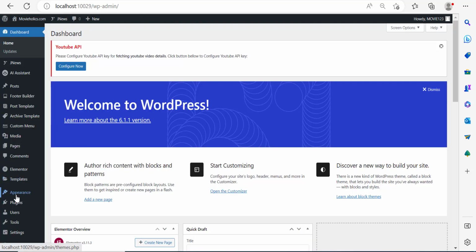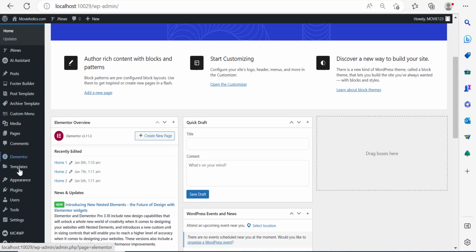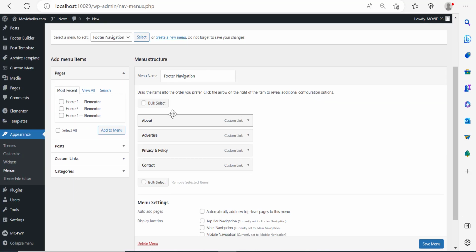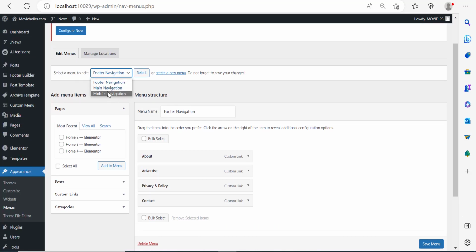And so I want you to go to appearance, hover over it, or if it doesn't show, make sure you hover over it or click it, then click on menus. And then we'll access the menus that are on this website. So here we have 3 menus. How do I know that? Well, you just click over here and you will see we have footer menu, main menu, and the mobile navigation.